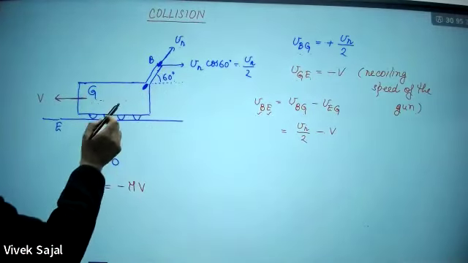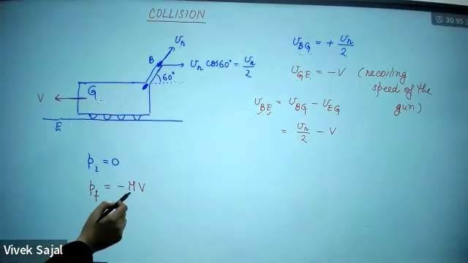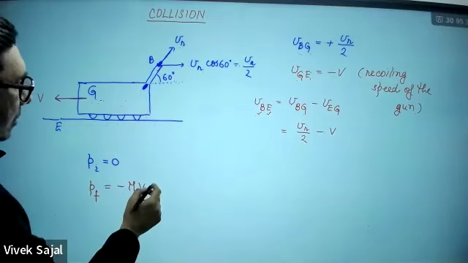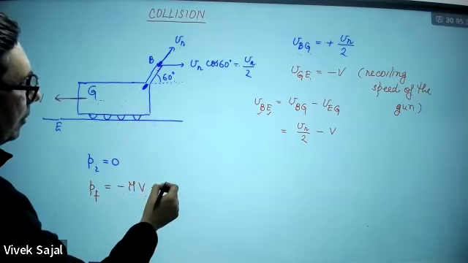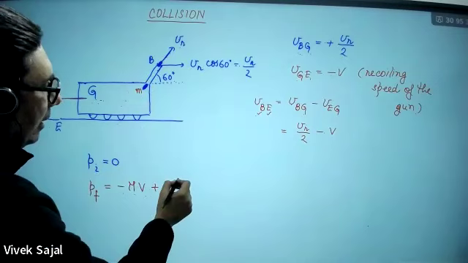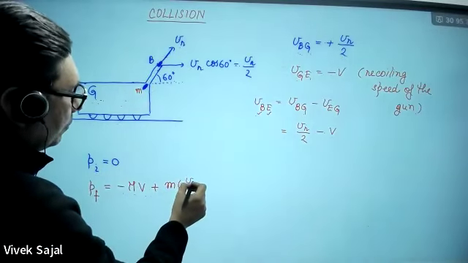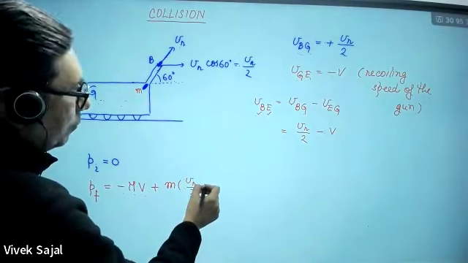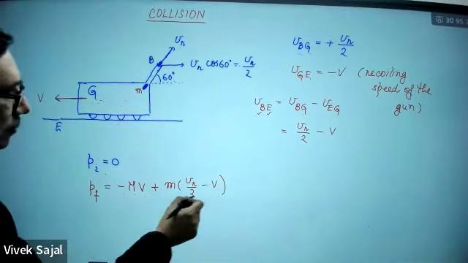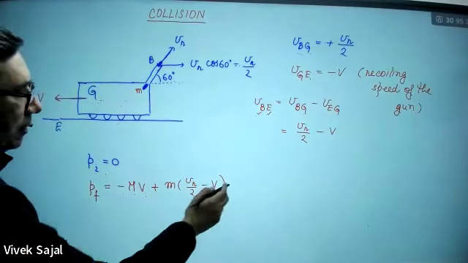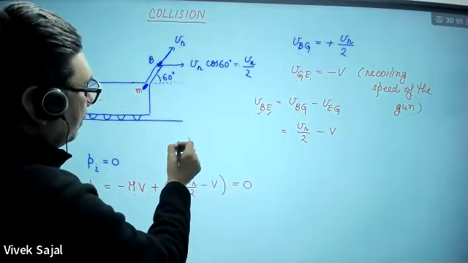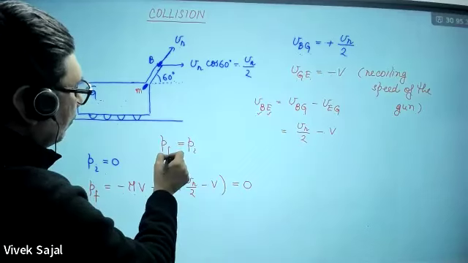Okay, so total momentum will be the momentum of this gun with respect to earth, which is minus MV, and the momentum of this bullet with respect to earth in the horizontal direction, that will be positive. Mass of the bullet I am saying is m, and its velocity will be VR upon 2 minus V, and this will be equal to 0 because Pi will be equal to Pf.